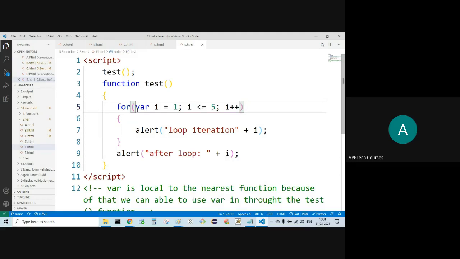Now, the initialization part will be executing only once. Later on, it is going to check only the Boolean condition. As long as this Boolean condition is true, it keeps on iterating. When the Boolean condition is false, it comes out of the for loop.